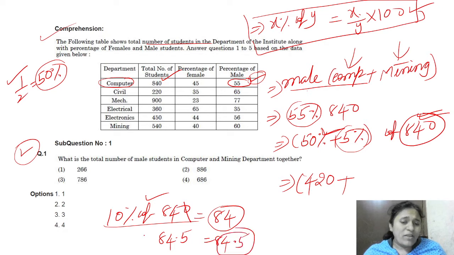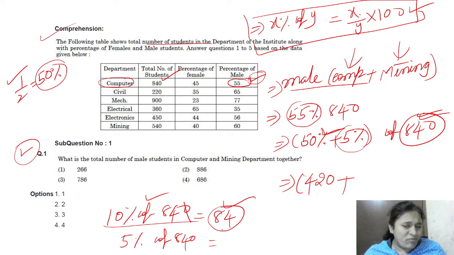84.5, right? You have to find the 10 percentage. Okay, if you know the 10 percentage, can you find the 5 percentage? Yes, right. What is the 5 percentage of 840? Just half of the 10 percentage, right? If 10 percentage is 84, 5 percentage is what? Half of the 10 percentage, that is 42.